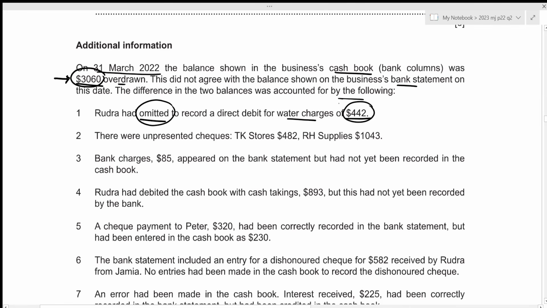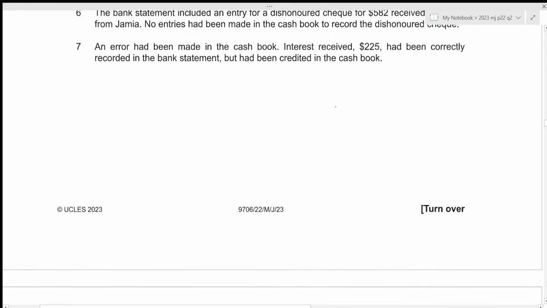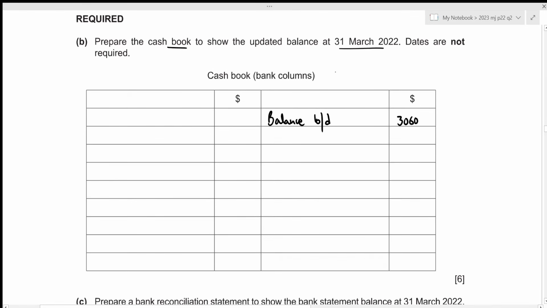So we need to show this 442 as an expense in our cash book. And expenses will always be recorded on the credit side in case of our cash book. So this side will record all of our expenses, whereas the debit side will record all of our incomes. So we can just write down our water charges of 442.